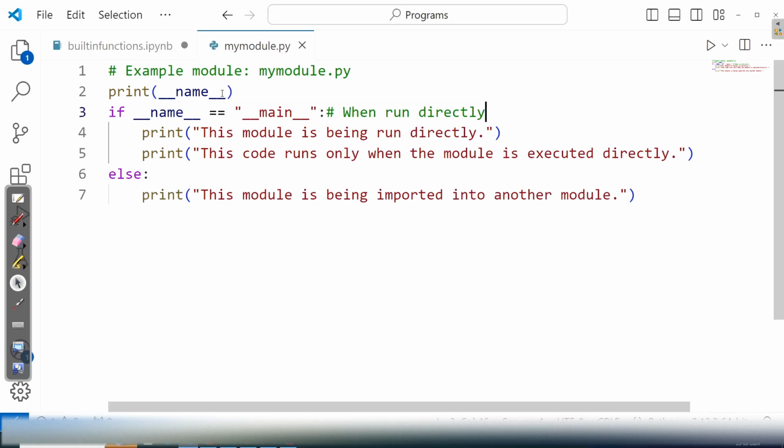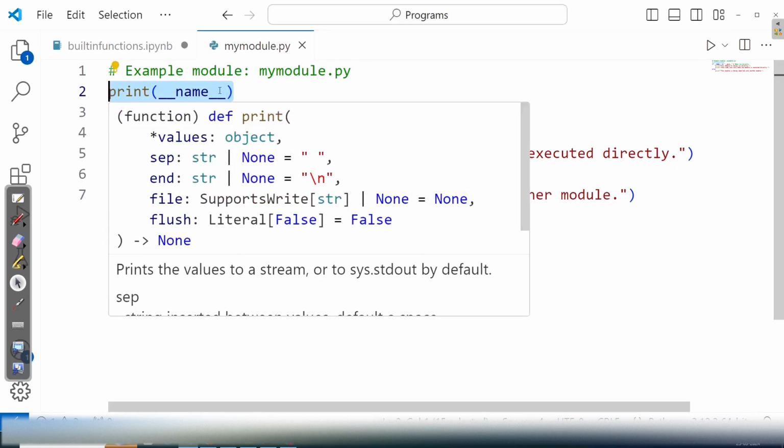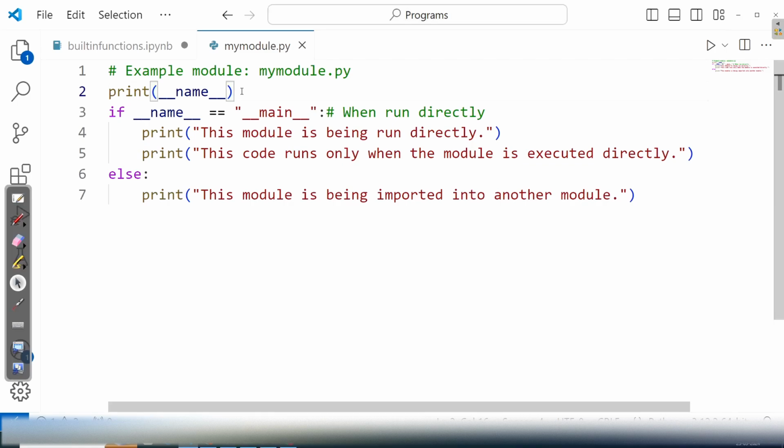Here I am directly printing the __name__ variable. When you run this file directly, the __name__ variable is set to the string literal __main__. So what is printed? __main__ is printed.